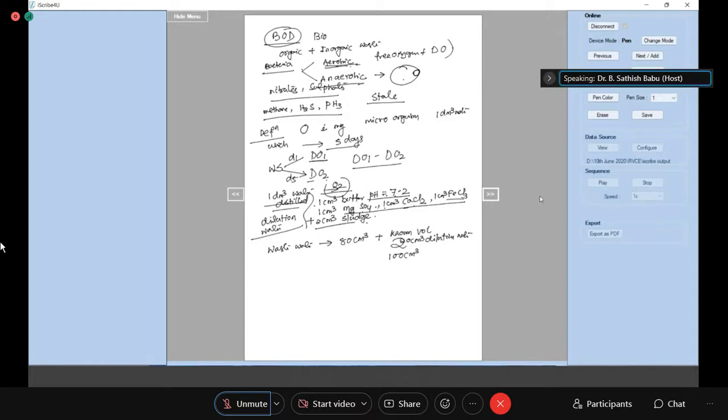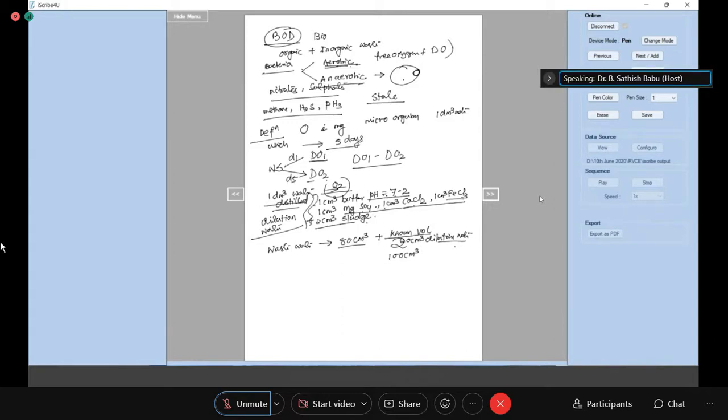All right. So 80 cm cube of the wastewater I have taken, to this I have added 20 cm cube. I am just giving an example. All I am trying to say is that a known volume of dilution water I have added. What is dilution water? We have discussed that here.